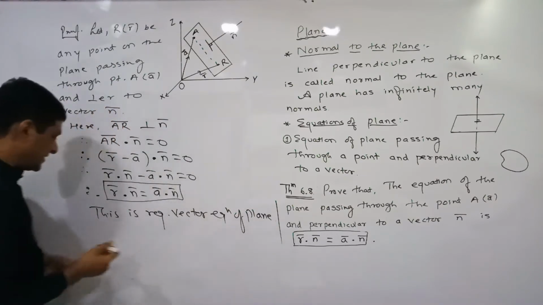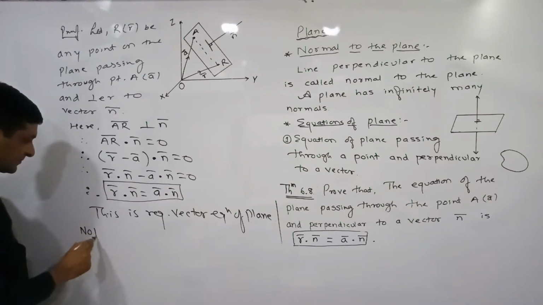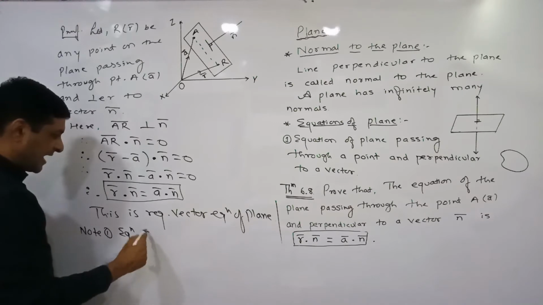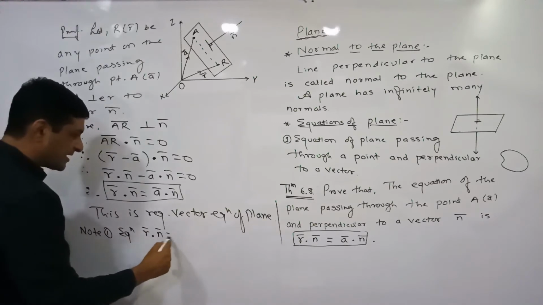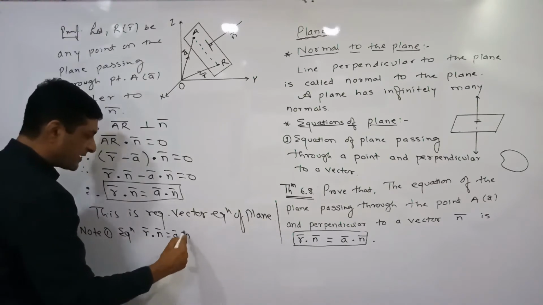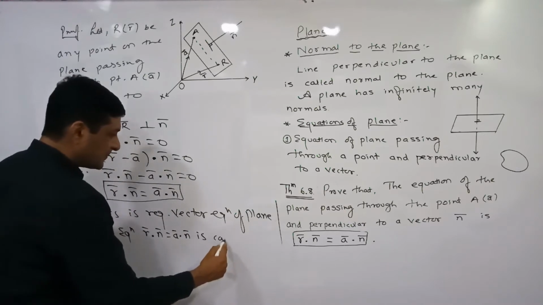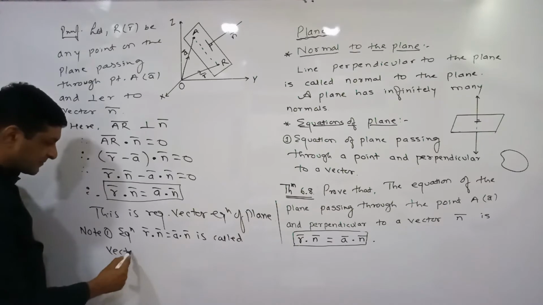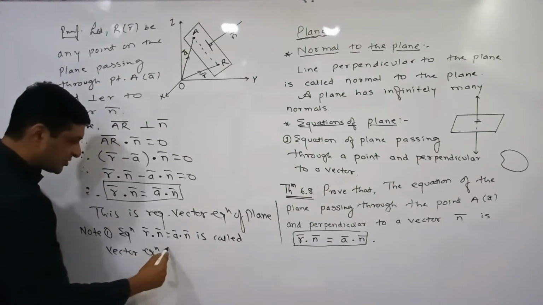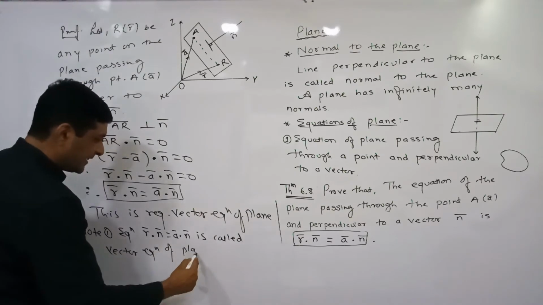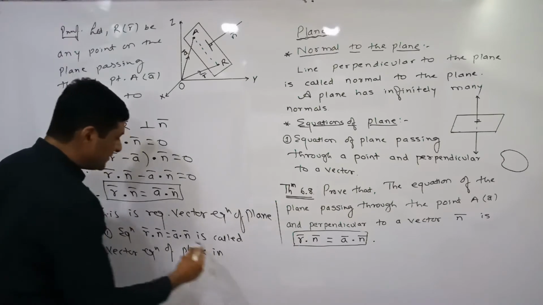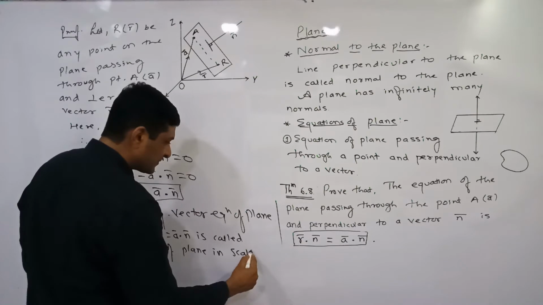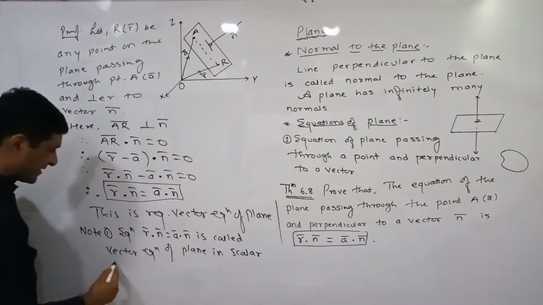So write this down as a note: the equation R bar dot N bar is equal to A bar dot N bar is called the vector equation of plane in scalar product form.